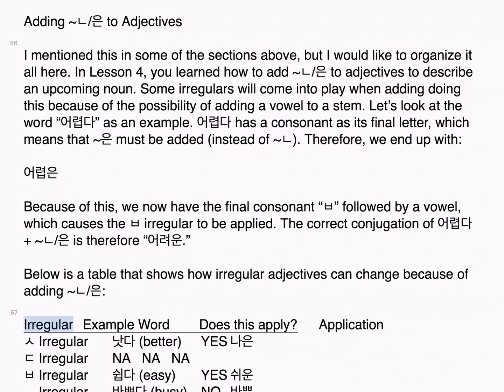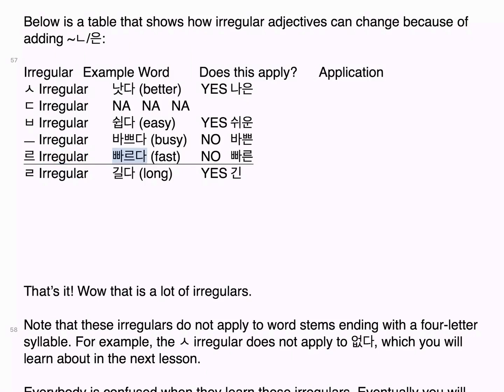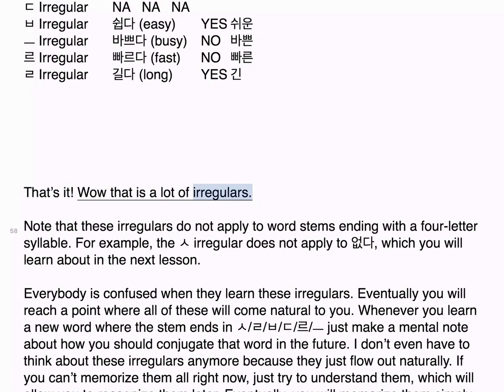Irregular, example word, does this apply, application. ㅅ irregular: 낫다, better, yes, 나은. ㅎ irregular: regular. 빠르다, fast, no, 빠른. ㄹ irregular: 길다, long, yes, 긴. That's it. Wow, that is a lot of irregulars.